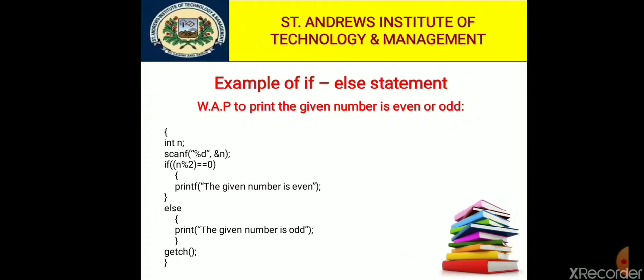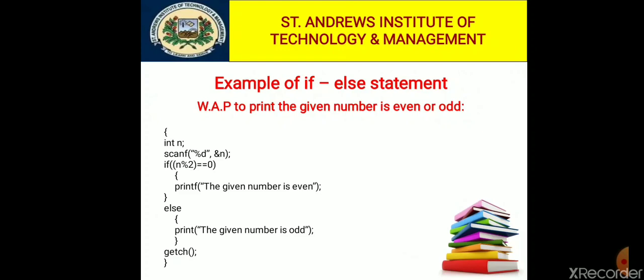The user enters only one number, so we can take only one variable, of integer type. With the help of scanf the user can enter the number, and the condition is checked by the if else statement.